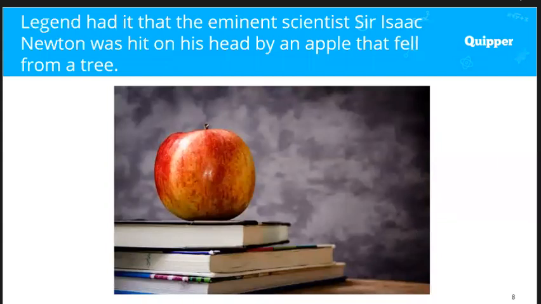As he observed the celestial bodies, the stars in the sky, he thought that gravity is responsible for holding the celestial bodies in the sky, the same concept that is the reason why the apple fell on his head, and he termed it gravity. So that was one of the legend stories about Isaac Newton.